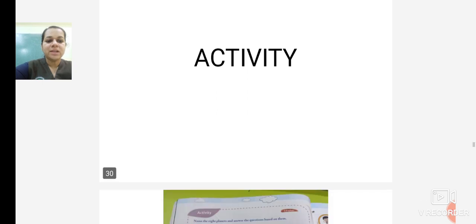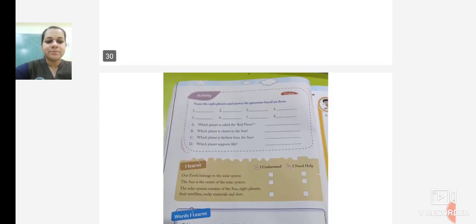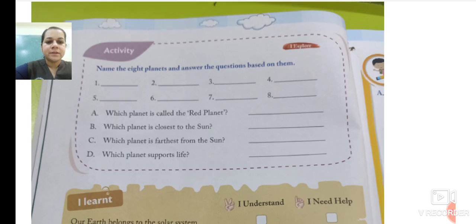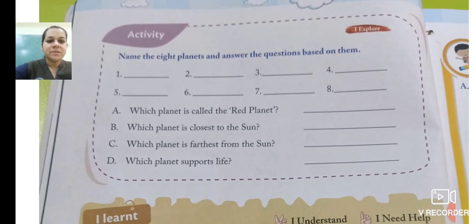Now we move ahead with the activity part. You have to name the 8 planets and answer the questions based on them. Now, which is the first planet?